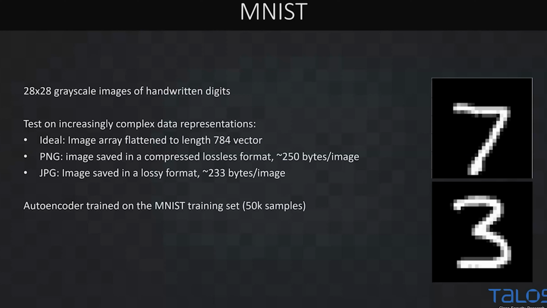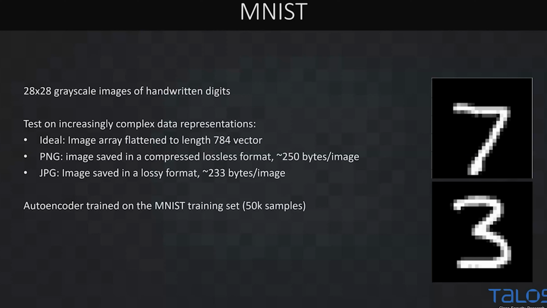So the NLP data was kind of our best case scenario for a one-dimensional convolutional neural net. Next, we're going to challenge the model with something that it should not be quite as good at. And we're going to use the MNIST data set for this, which is two-dimensional images. It's 28 by 28 grayscale handwritten digits. So we know concepts exist in this data, the concept of a handwritten digit. But it's not clear if a 1D CNN is going to be able to do anything useful for this.